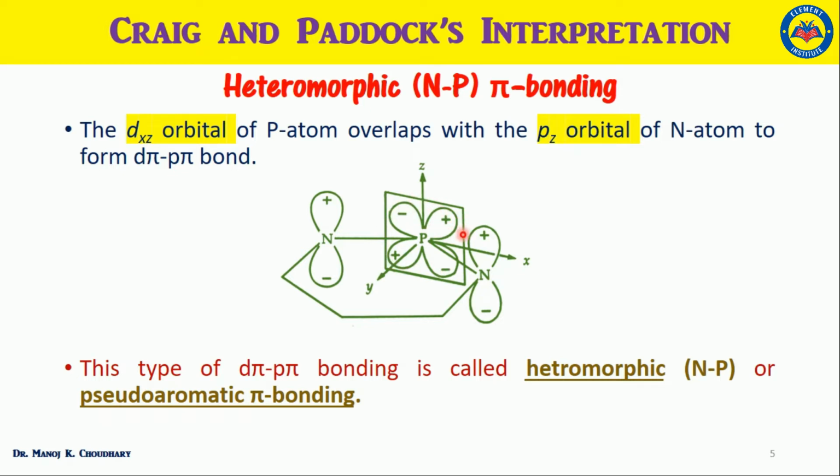Here we can see the shape of the dxz orbital and this is the pz orbital of the nitrogen. So the dxz orbital of the phosphorus and the pz orbital of nitrogen can overlap from this side and form the d pi p pi bond. And this type of d pi p pi bonding was called heteromorphic NP or pseudo-aromatic pi bonding by Craig and Paddock.